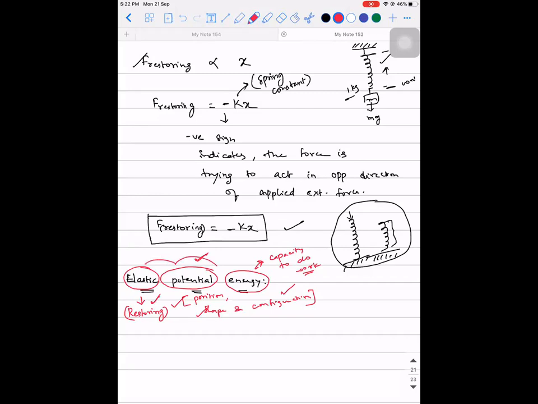Here we are trying to speak about the object called spring, because spring has restoring force. Can you give me another example which has restoring force in it?